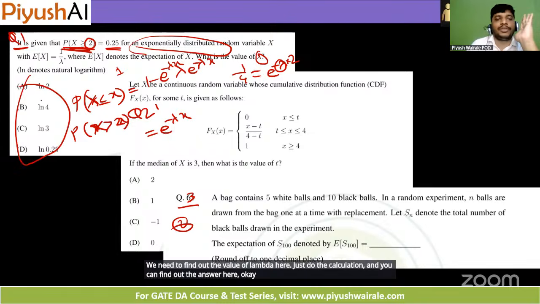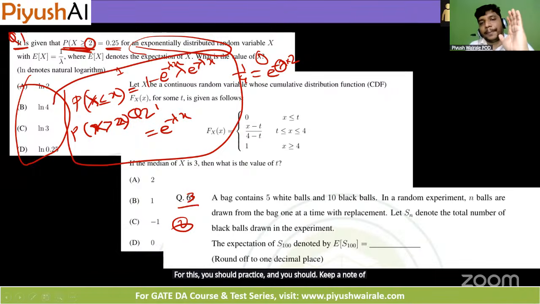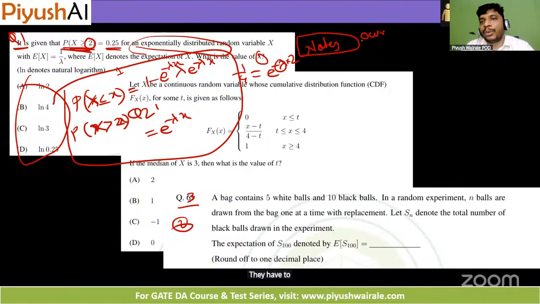Okay, simple question for 1 mark. For this, you should practice and you should keep a note of all these important points here. So what our students are lacking is they know the concept, but you have to practice here, because practicing matters and you have to prepare your own notes. Don't rely on any other notes. You have to prepare your own handwritten notes only.